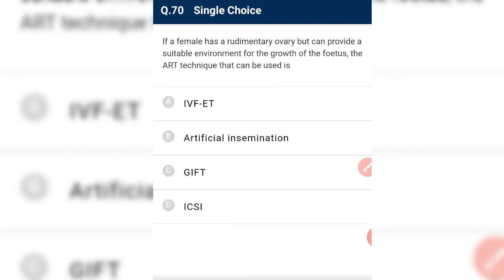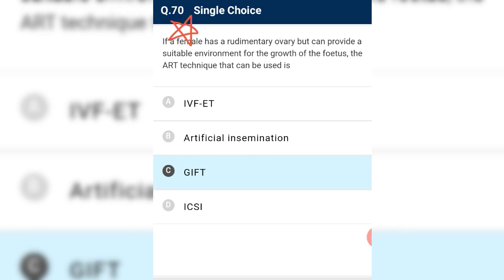If a female has a rudimentary ovary but can provide a suitable environment for the growth of fetus, then the ART that can be used is gamete intrafallopian transfer. See, it is very important question, it is a tough question and it is a tricky question.